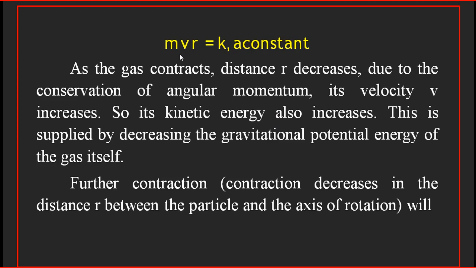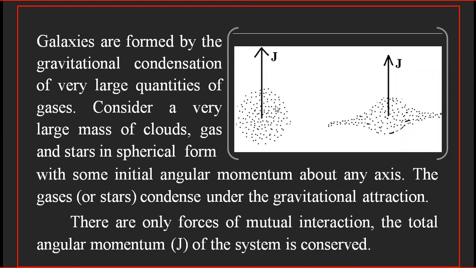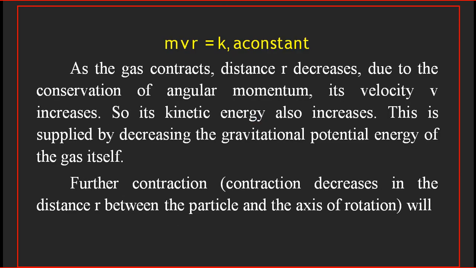Or we can say that the total angular momentum is mvr, where m is the mass of the particle, v is the velocity of that particle and r is the distance of the particle from the axis of rotation. So mvr is equal to k. It will be a constant for the whole system. That is, if we calculate the total angular momentum of the whole system by using the formula mvr, then that total angular momentum will be a constant.